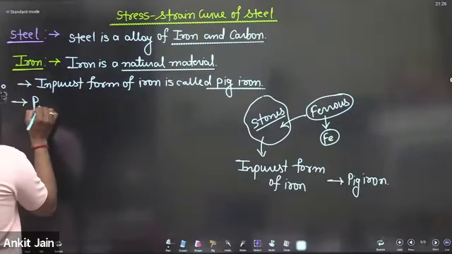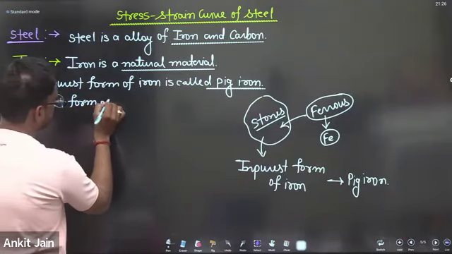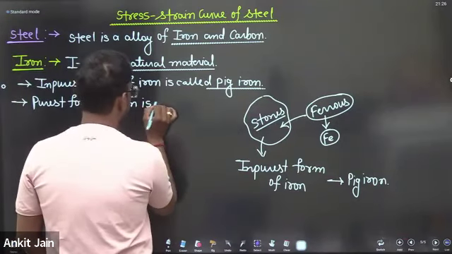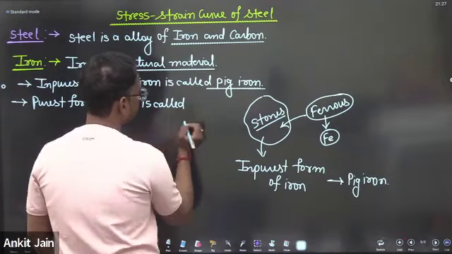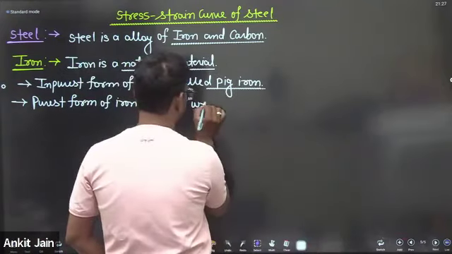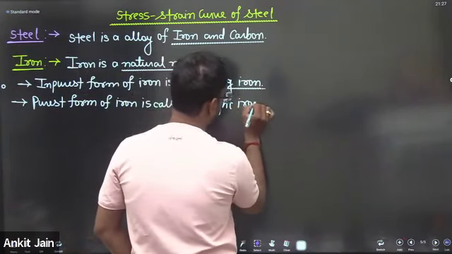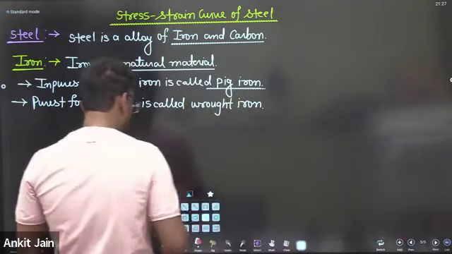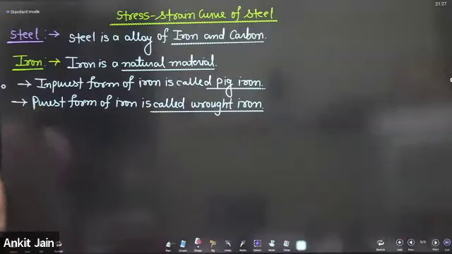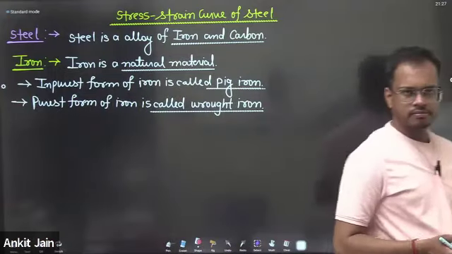So I will say, the impurest form of iron is called pig iron, and the purest form of iron is called wrought iron.